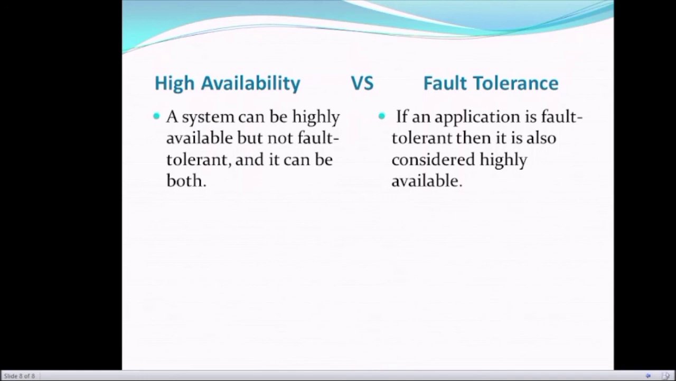See, both high availability and fault tolerance have the objective of ensuring that your application runs all the time without any system degradation. You can think of fault tolerant infrastructure as an upgraded version of high availability. So with high availability, the system can be highly available but not fault tolerant, or it can be both. But in case of fault tolerance, if an application is fault tolerant, then it is also considered highly available.